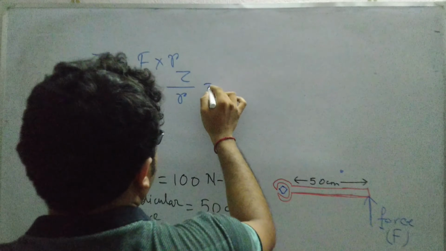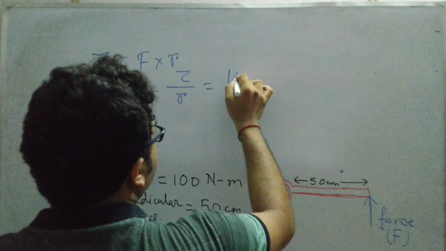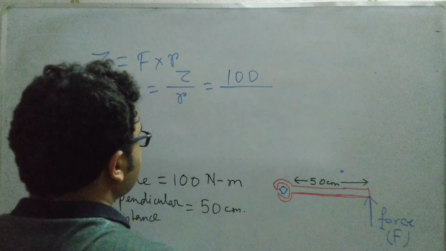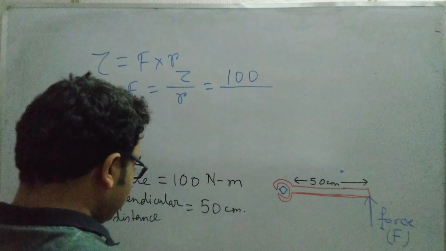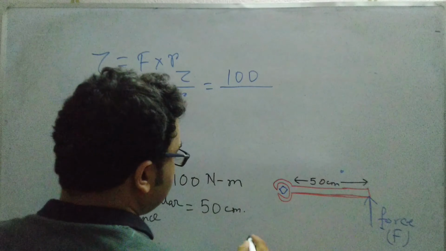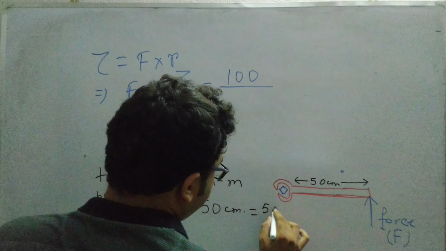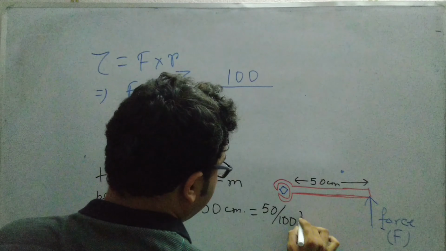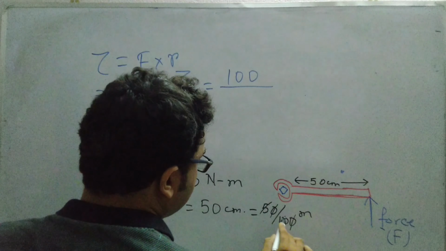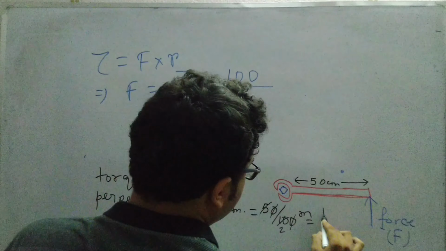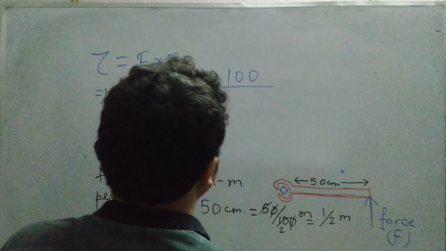Now what is the torque applied here? Here the torque is 100 Newton meter and the distance is 50 centimeter. Again I have to convert this distance into meter as we are solving the problem in SI units. So it will be 50 by 100 meter. Just cut it off, it's 1 by 2, so it's half meter, isn't it?